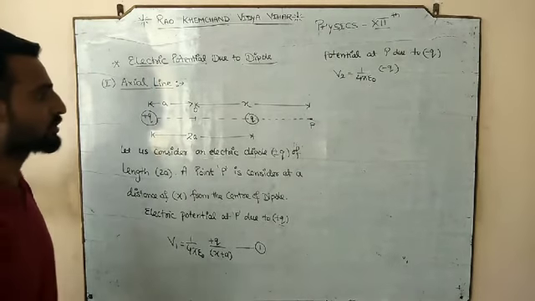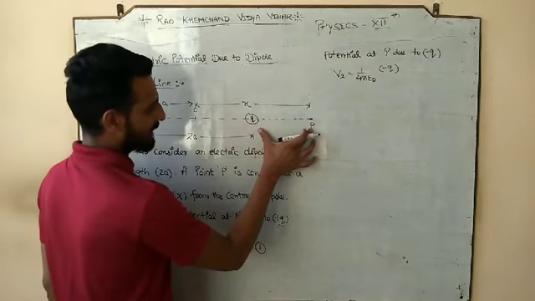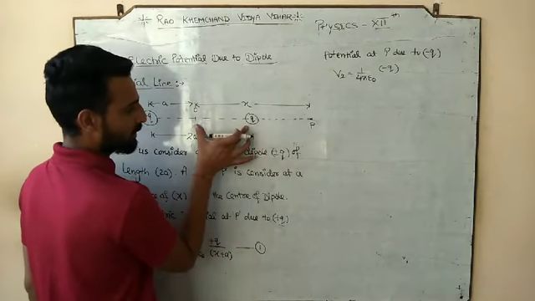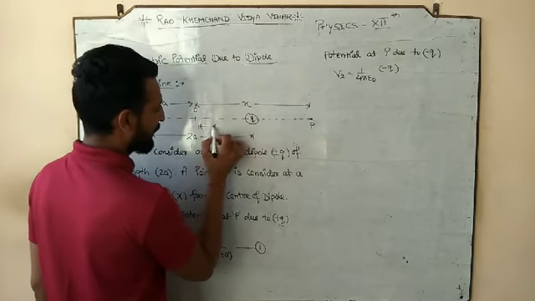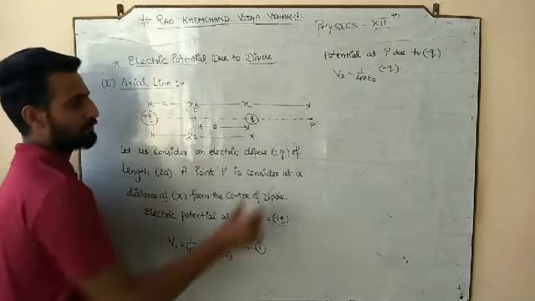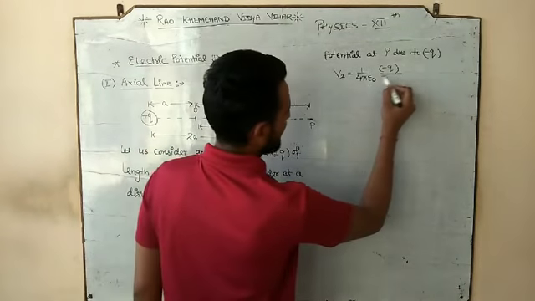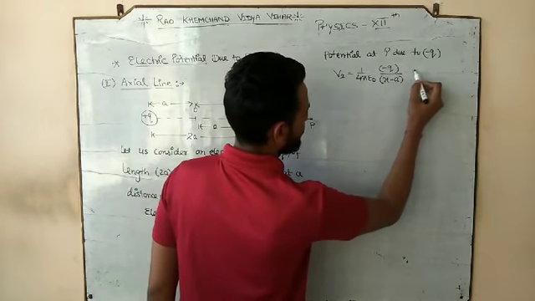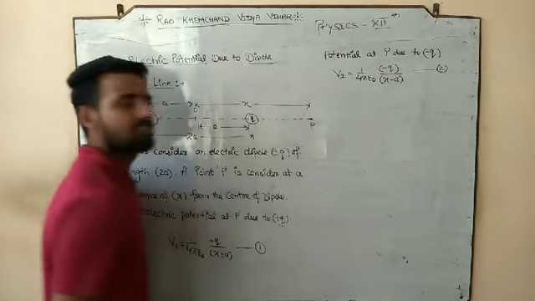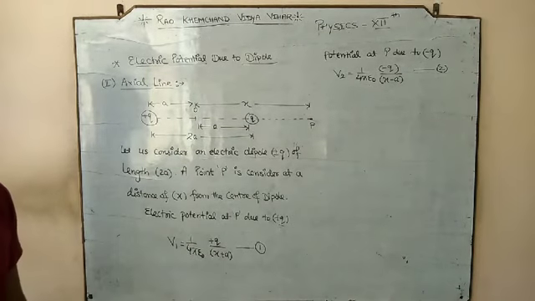Minus Q. So we will use the sign. What is the distance here? This one is x, this one is a. This is also a, because O is the midpoint of the dipole. So that leaves x minus a. Clear? So we have the two potentials at point P.